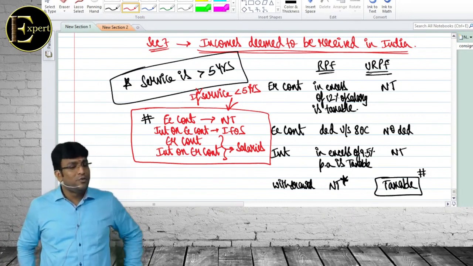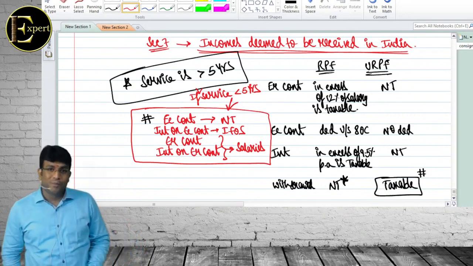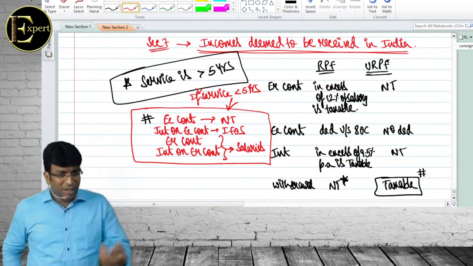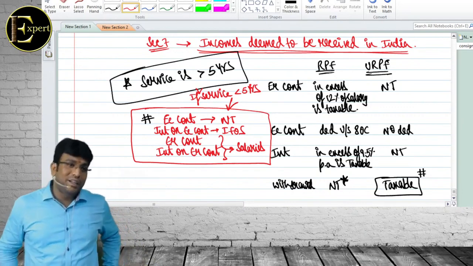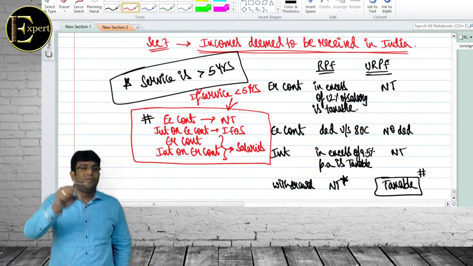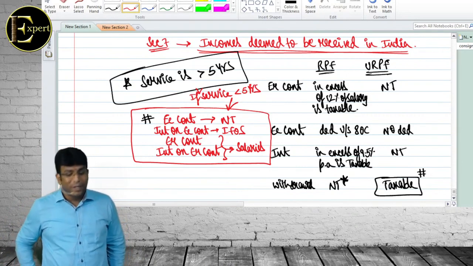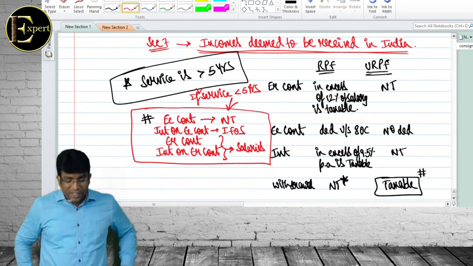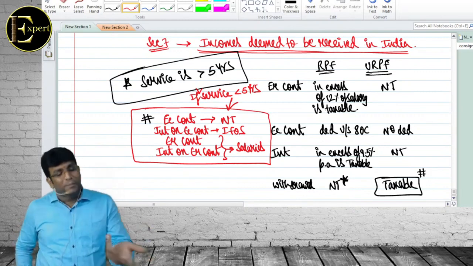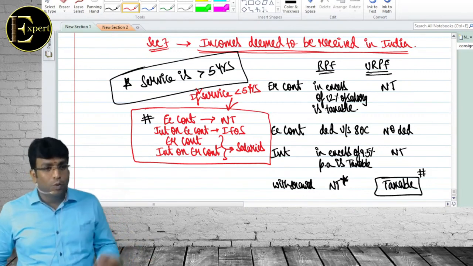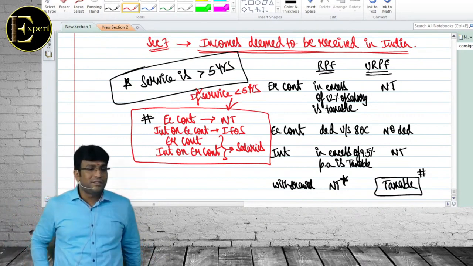Clear? Once upon a time I also filed ITR1. Once upon a time I also had salaried income. And there I worked for less than 5 years. But I opted for Provident Fund while filling the form. Mistake happened actually. I should have not opted for Provident Fund at all. But I opted for Provident Fund. So what has happened is on maturity, whatever money I got, I paid the tax. Withdrawal. After 2 years I withdrew from Provident Fund and I paid the tax.